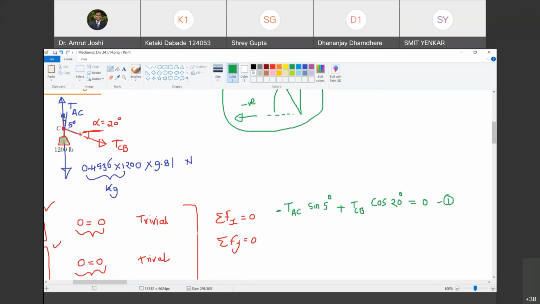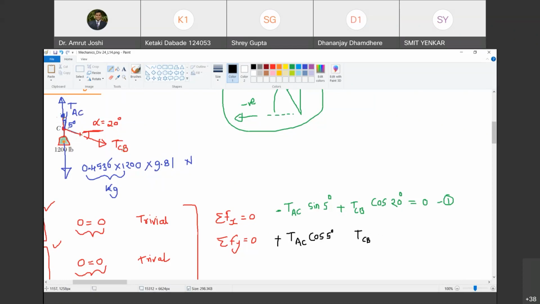Now summation Fy equal to 0. So how do I solve for summation Fy equal to 0? What will be the y component of TAC? Will it be TAC cos 5? Yes, sir. And will it be positive or negative? Positive, sir. Positive, because upward y is positive. So therefore this is positive. What is the y component of TCB? Minus 1200 lb.